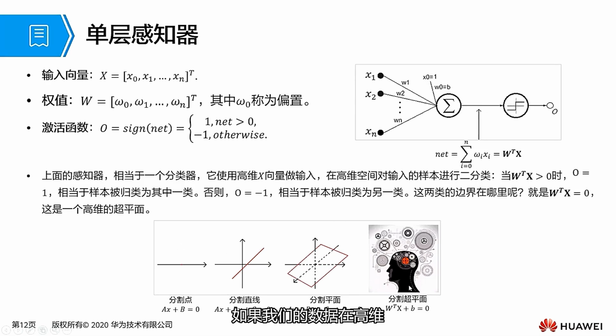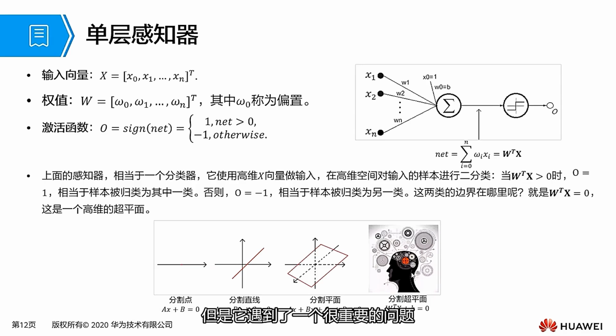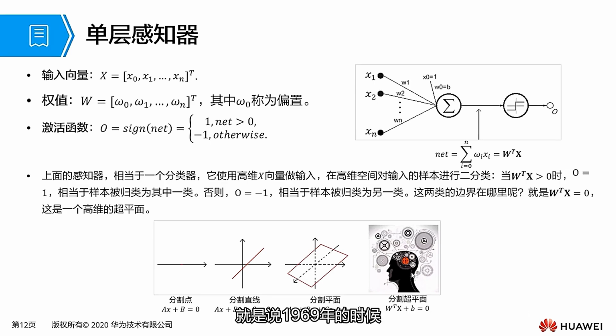In 1958, Rosenblatt invented the perceptron. Perceptrons were once widely used. Compared to other machine learning algorithms, they coexisted for about 10 years, but the perceptron encountered a very important issue, as we just saw in the history of deep learning development. In 1969, artificial intelligence pioneer Minsky discovered the XOR problem.